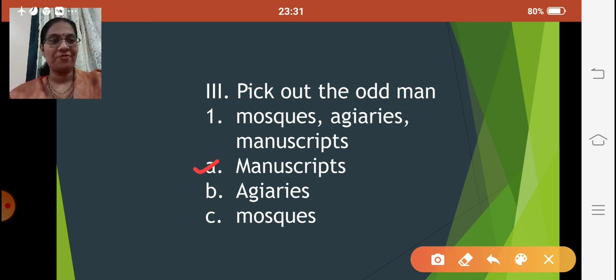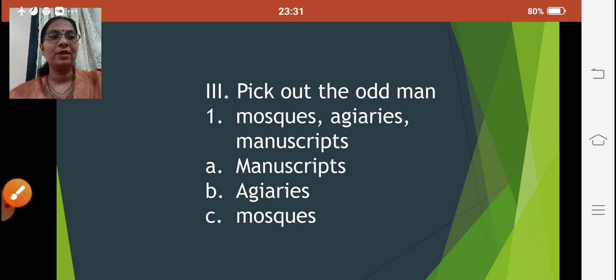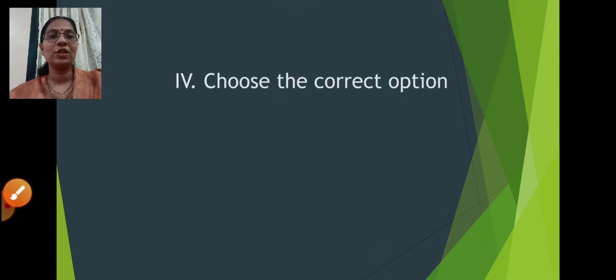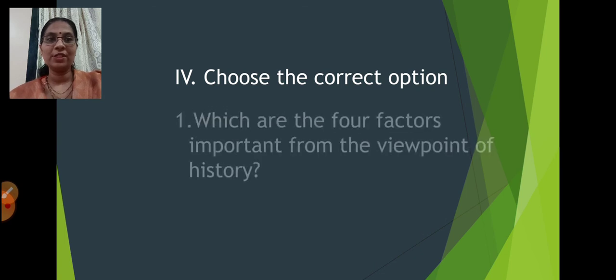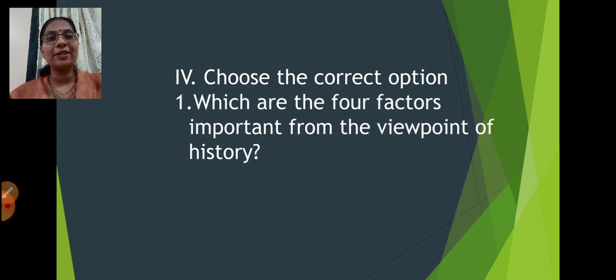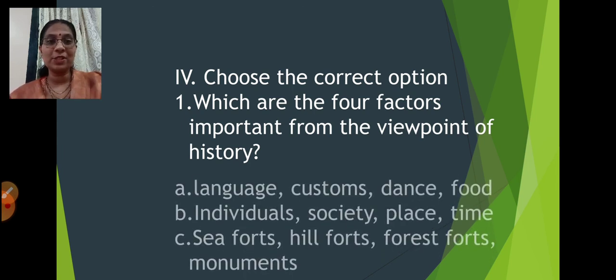Correct, children? Fine. Then going on to the next question, choose the correct option. The question is: which are the four factors important from the viewpoint of history? We have done this in the beginning of this presentation, children. What are my options?